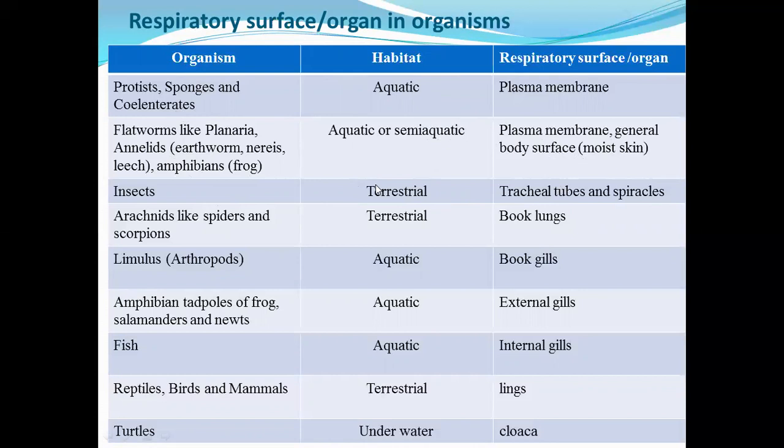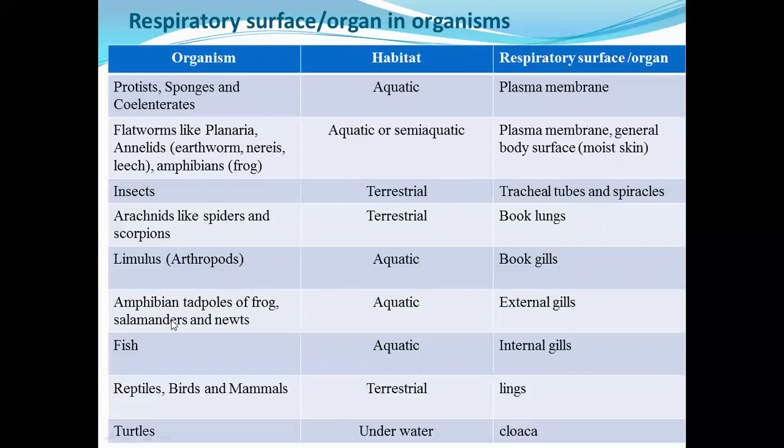Insects are terrestrial and respire through trachea, tubes and spiracles. Arachnids like spiders and scorpions are terrestrial and respire through book lungs. Limulus, an arthropod, is aquatic and respires through book gills.